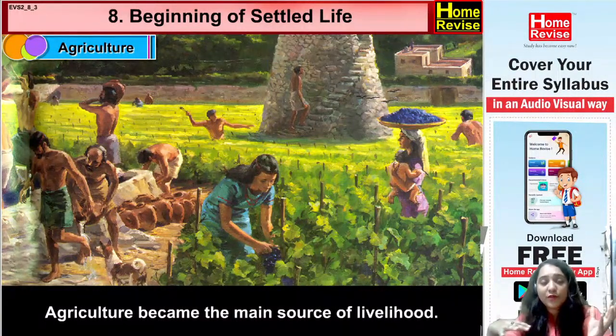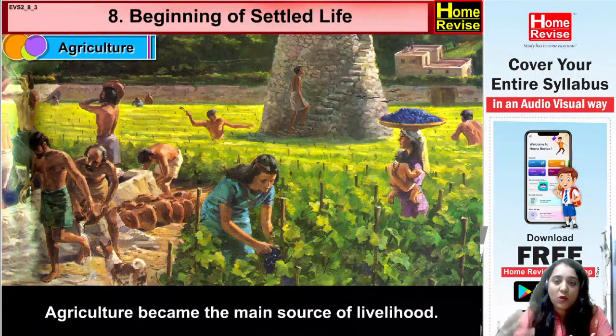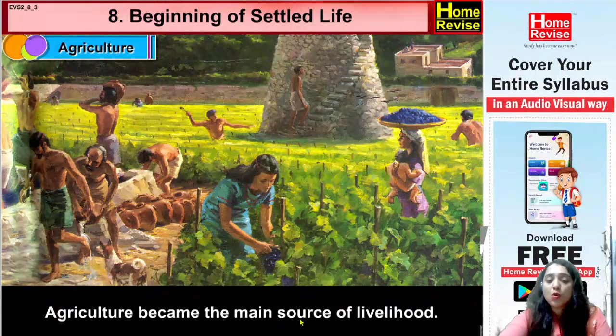But after that, they shifted towards plant-based foods like fruits, then vegetables, roots, and everything. After that, they started building an interest in agriculture. They started growing different grains and everything, and all the cultivation part started. Okay, so agriculture became the main source of livelihood. So this is important. Agriculture became the first source of livelihood.